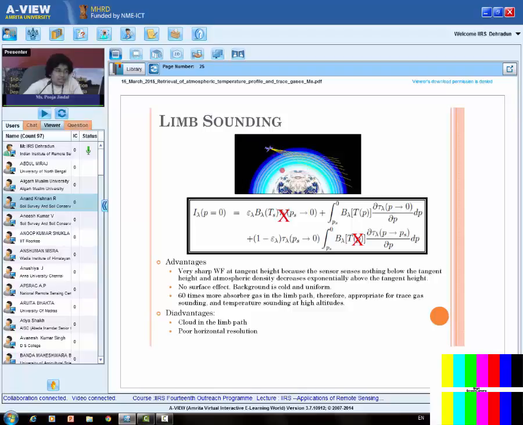So when my sensor sees nadir, only this much atmosphere we are seeing, but here we are looking at the bigger part of the atmosphere. There is a calculation according to which, for trace gases, approximately 60 times more than the nadir path. Therefore, it is appropriate for trace gas sounding and temperature sounding at high altitudes.